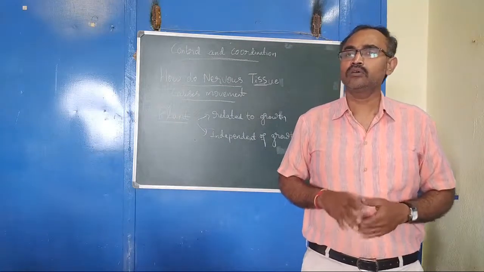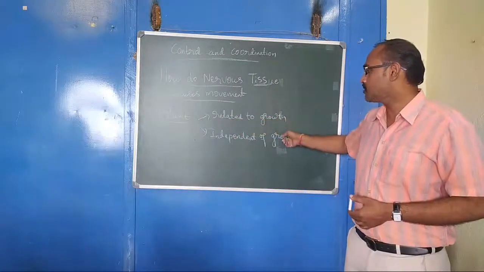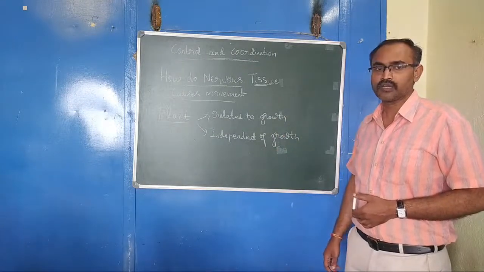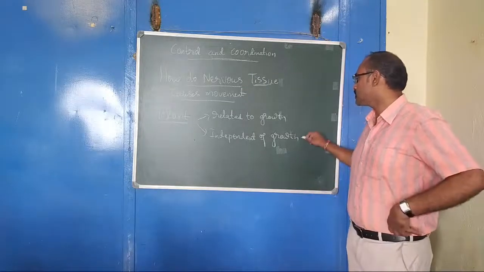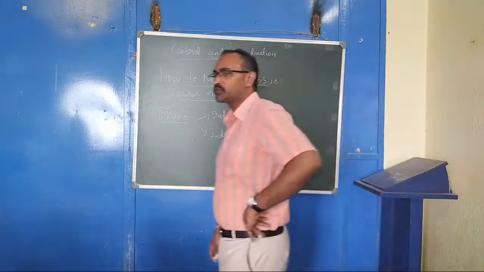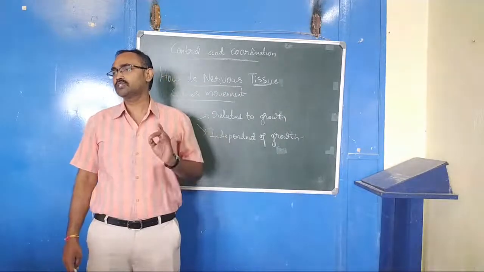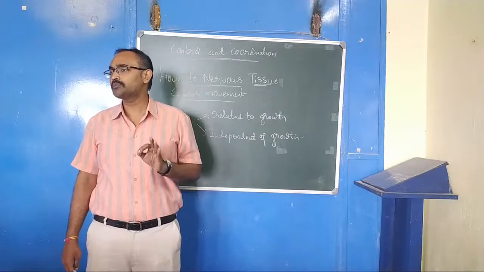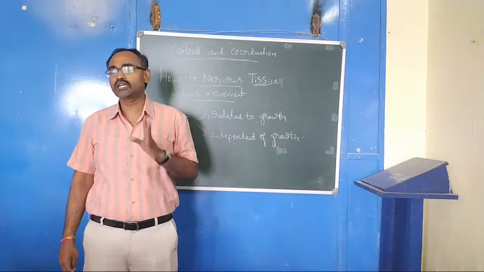So we can classify the plant movement as one related to growth. The other one is independent of growth. So first let us learn independent of growth. How does this independent of growth take place in some plants? So touch-me-not plant, how does it move? How does the plant leaf get folded when you touch it?